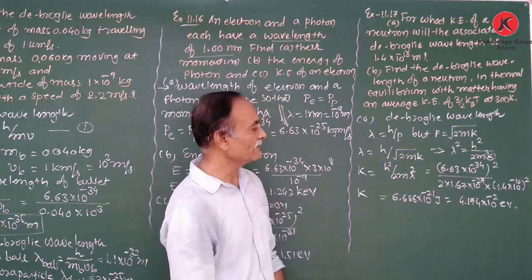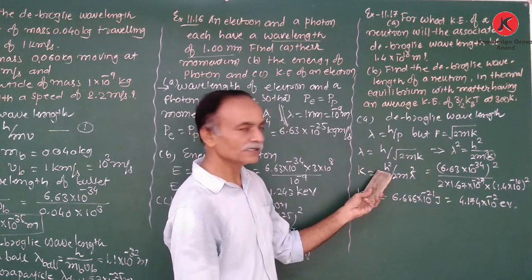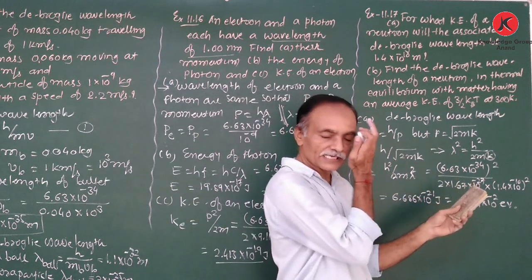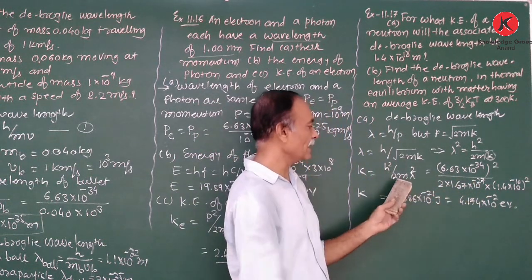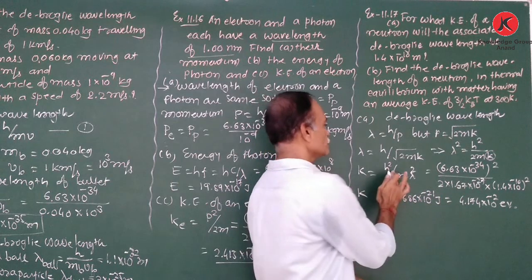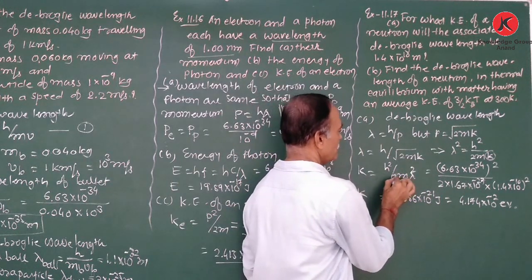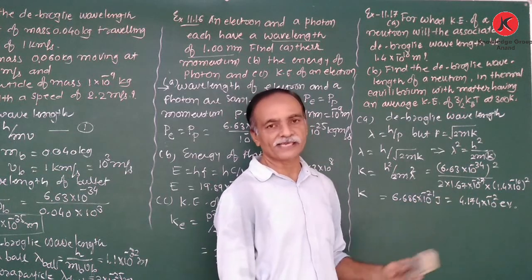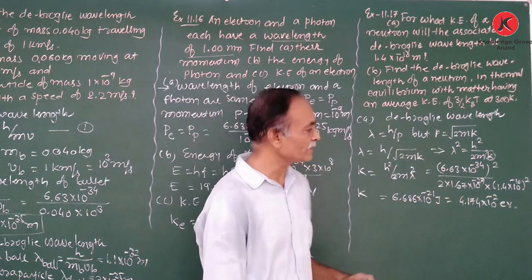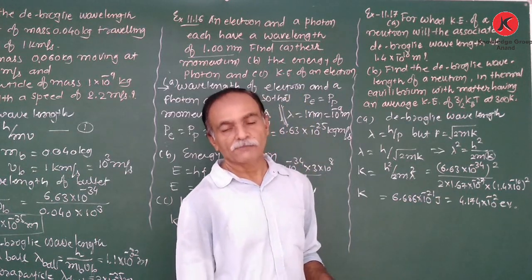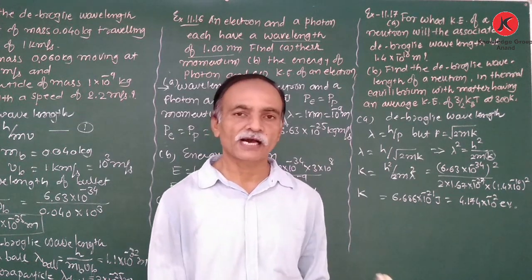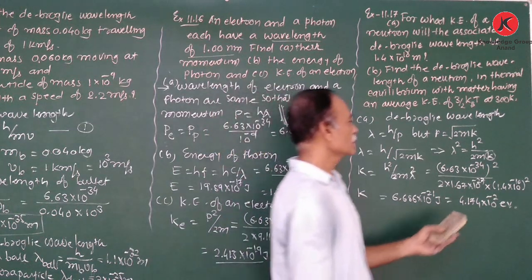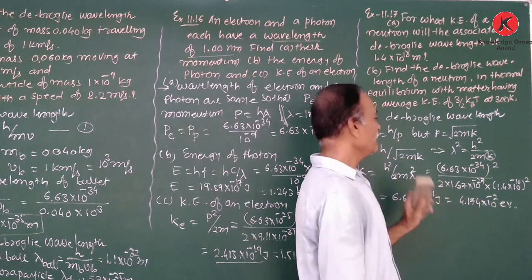We substitute the value. h, Planck's constant, 6.63 × 10^-34 whole square, upon 2. m is the mass of the neutron. Mass of the neutron, as we took in the earlier numerical, is 1.67 × 10^-27, because the mass of neutron and proton are the same. Into lambda square.